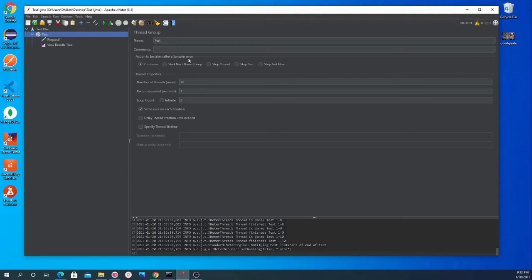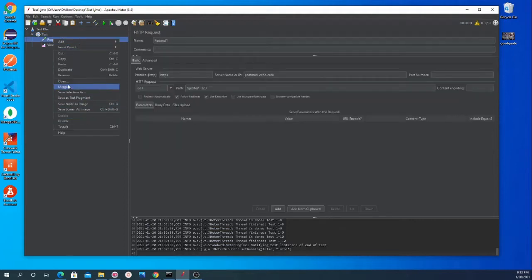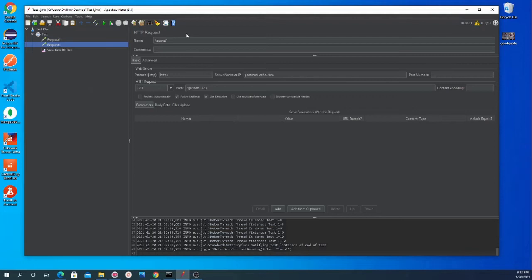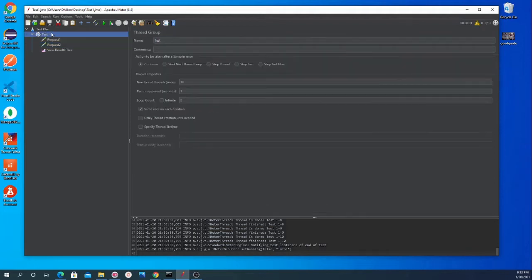Now, getting back to what exactly this section of this thread group means. Let's say if there is any error in the sample, so either we want to continue. There could be more than one request. Let's say if we want to have another request, so now we have two requests.